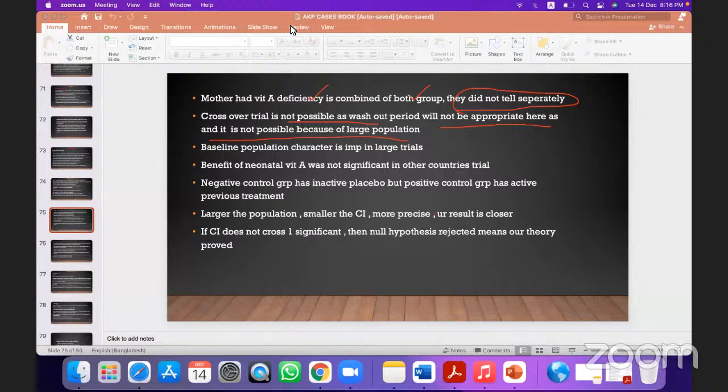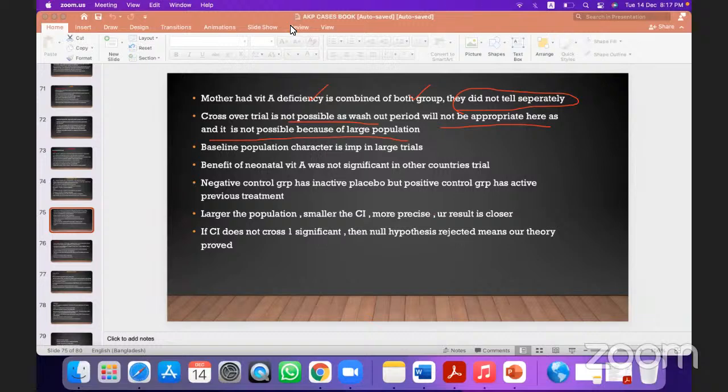Suppose you are checking a drug called anakinra. Suppose anakinra is a very new drug, right? You are checking a new drug, anakinra, but anakinra is very, very costly. So you are comparing with a placebo. This is called a negative control trial. You got my point? What is negative control? When you compare any new drug with the placebo, this is called a negative control study.